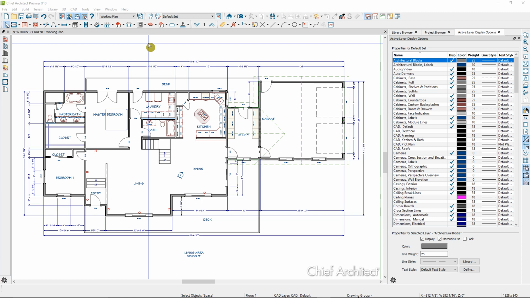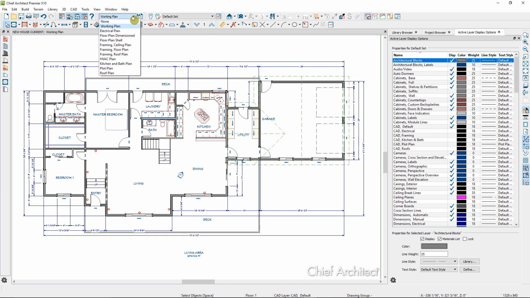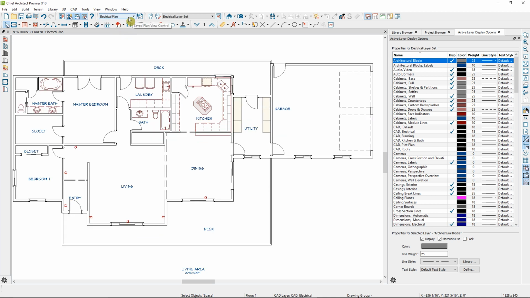Now that I've finished the floor plan for my new house, I want to create an electrical plan. I'll start here by going to the Saved Plan View control and select one of the saved plan views Chief Architect has provided. I'll click on Electrical Plan. That will do two things.